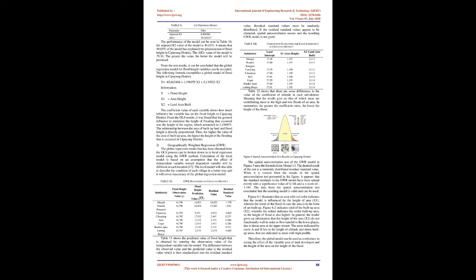Model performance is indicated by adjusted R2 and AICc values. Model performance test results in Cipayung district are illustrated in Table 10. The adjusted R2 value of the model is 40.65%. It means that 40.65% of the model has explained the phenomenon of flood height in Cipayung district. The AICc value of the model is 79.30. The greater the value, the better the model produced. From the test results, it can be concluded that the global regression model for flood height variables can be accepted.